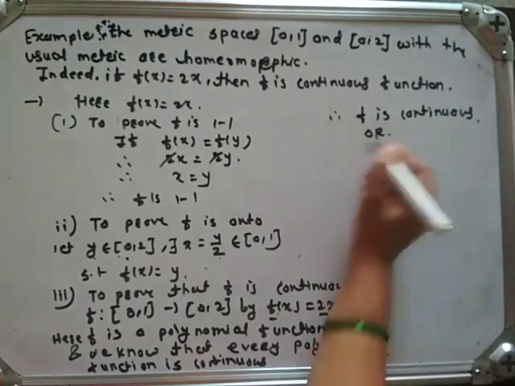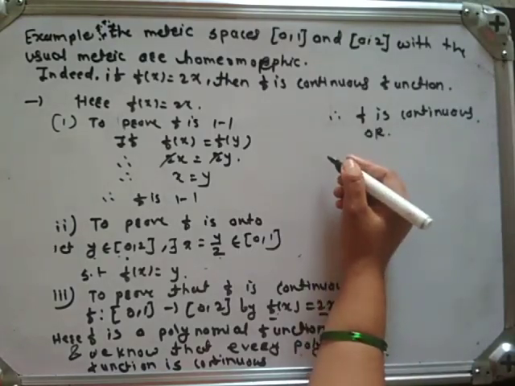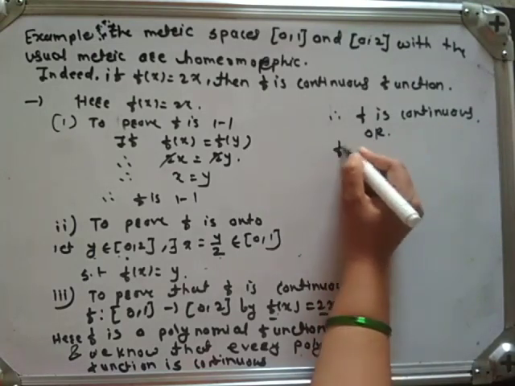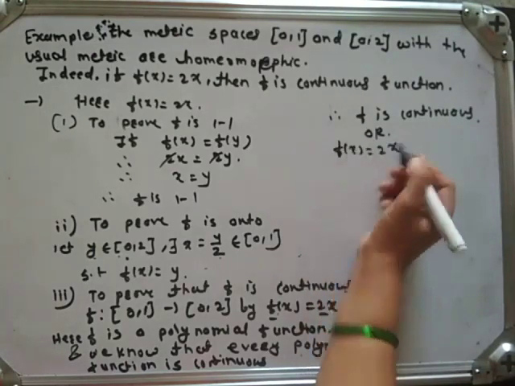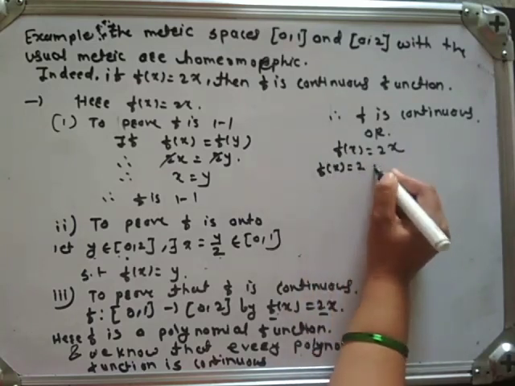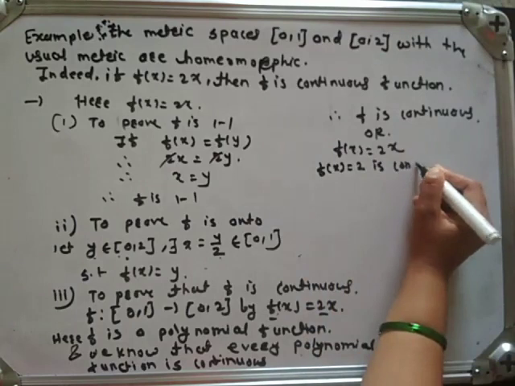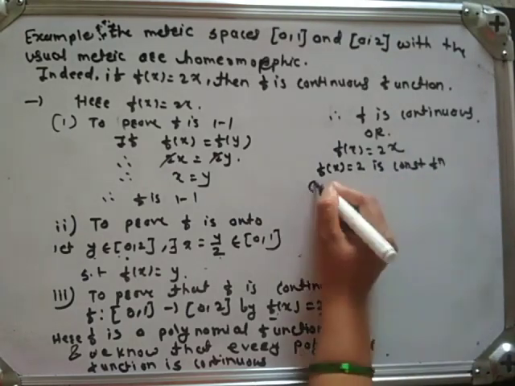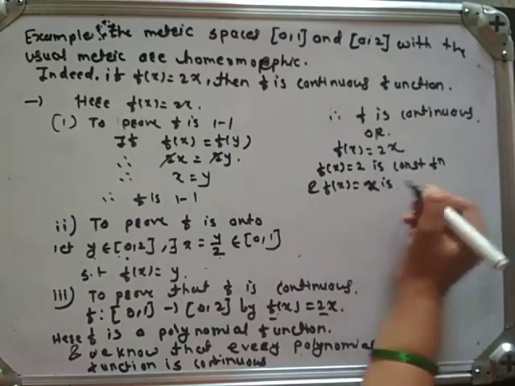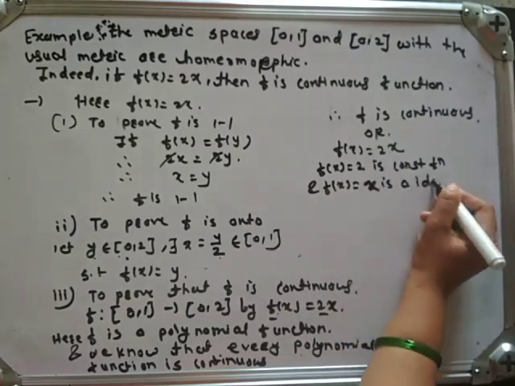Or, another way we can prove that f is continuous. Here f of x is equal to 2x. f of x equal to 2 is a constant function, and f of x equal to x is an identity function.